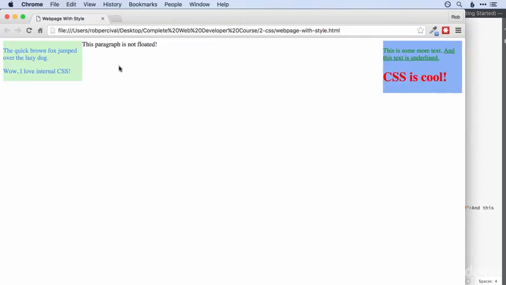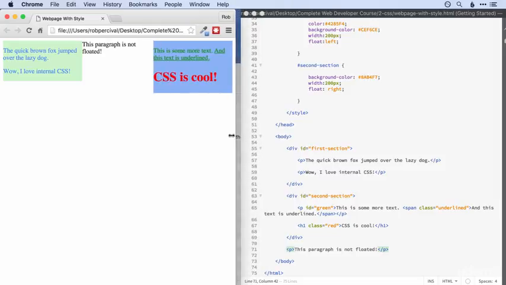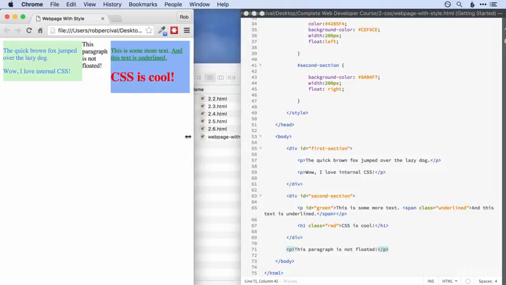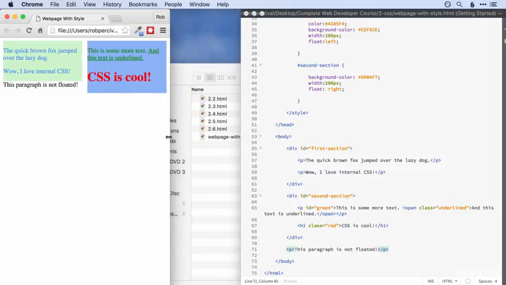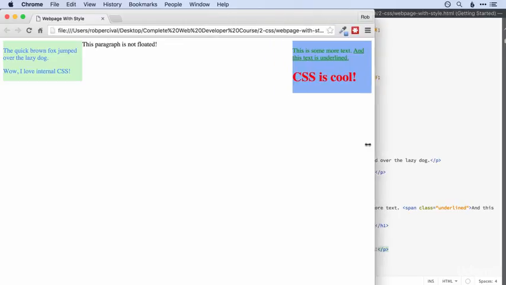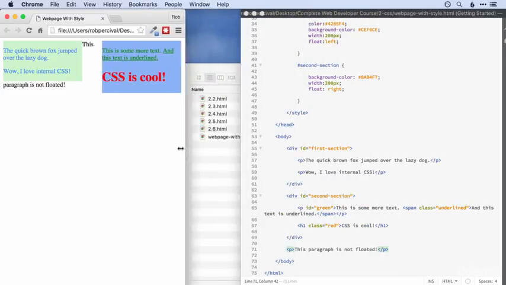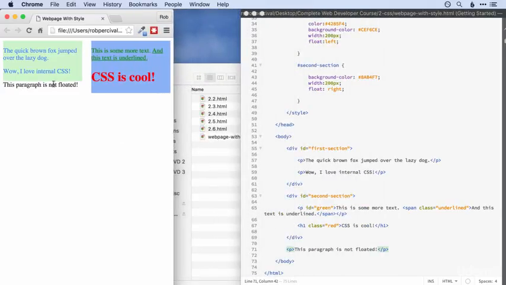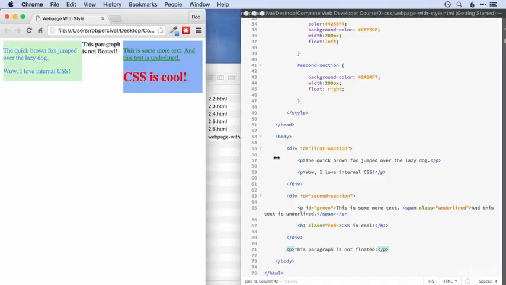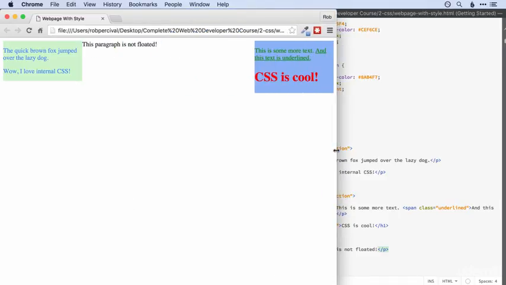So anything that's not floated is just going to put itself in the flow of the page. So if we bring this in, it will try and squeeze itself into the gap, and if it can't, it will put itself underneath the other floated element. So this is actually a nice way to have, say, a left menu and a right menu or something like that, and then some content in between.